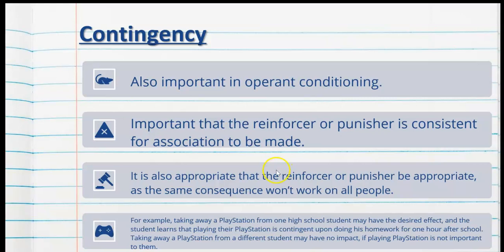for everyone. Another example is taking away a PlayStation from one high school student. This may have the desired effect. The student may learn that playing their PlayStation is contingent, or in other words, depends on them doing their homework for 1 hour after school. Taking away a PlayStation from a different student may have no impact if playing the PlayStation is not important to them.